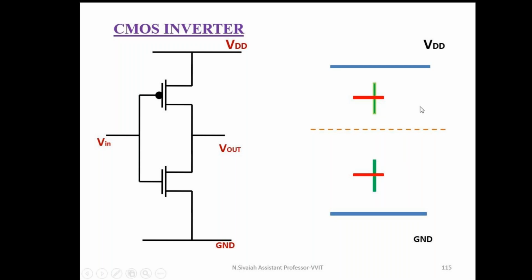How to draw a PMOS? When this P diffusion crosses a polysilicon, it forms a PMOS transistor. When this N diffusion crosses polysilicon, it forms an NMOS transistor. Now, I can make the contacts here. If the P diffusion is extended up to here and the contact cut is made here, both are the same. In order to avoid the touching of this P diffusion and N diffusion, I am using a metal line with blue color.